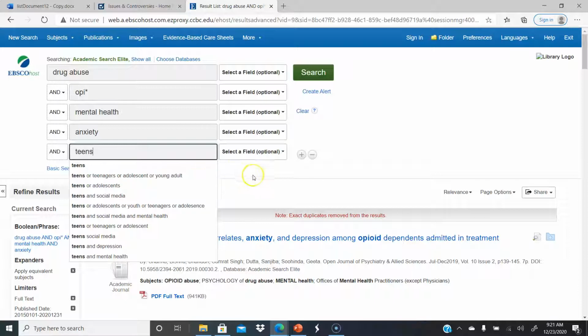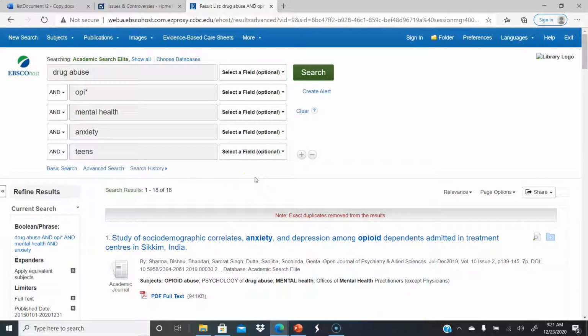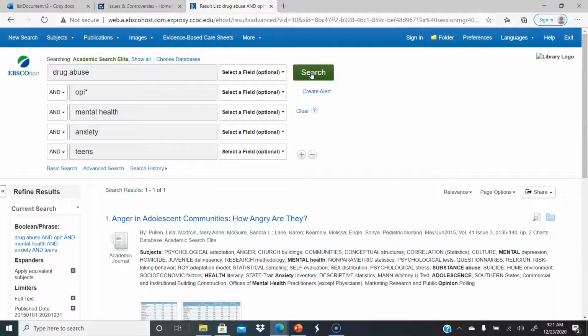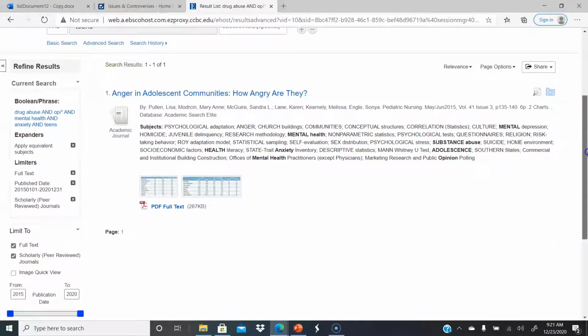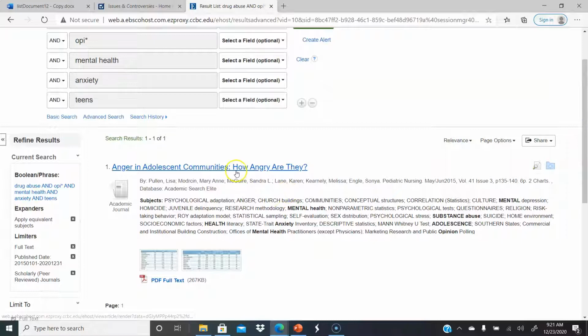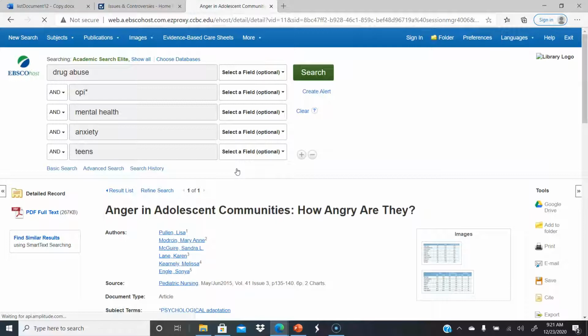And again, watch your smart search. People have done this before you, so you can utilize what they've done. In addition, think of those synonyms. If you don't hit, definitely change up your searches. Let's see. So we're down to one. So that may not be what we need, but if it is, it's definitely in the time period. We could go in and just look at this study and see if it's something we want to use.